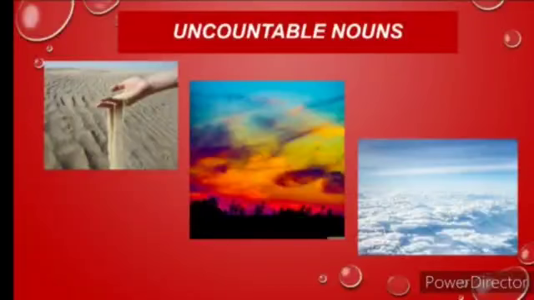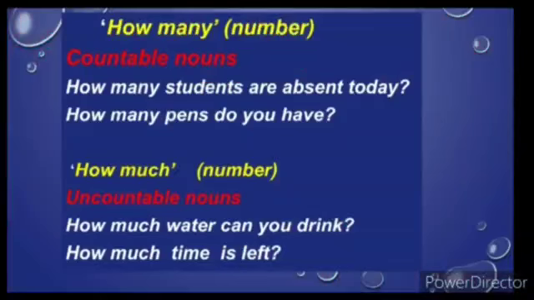No, we cannot count. So, the objects which are not countable are uncountable nouns. That means there are quantifiers, the words which are used for uncountable separately and also for countable separately. And there are certain quantifiers which are used for both.